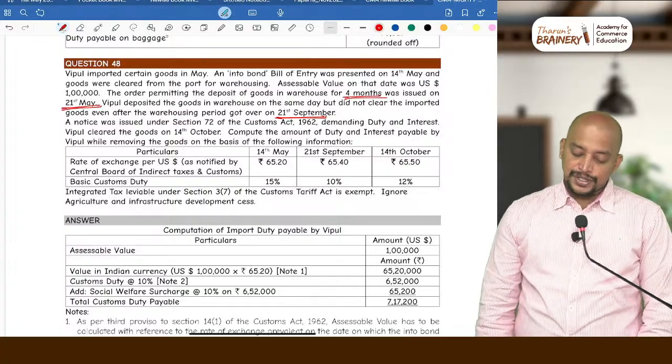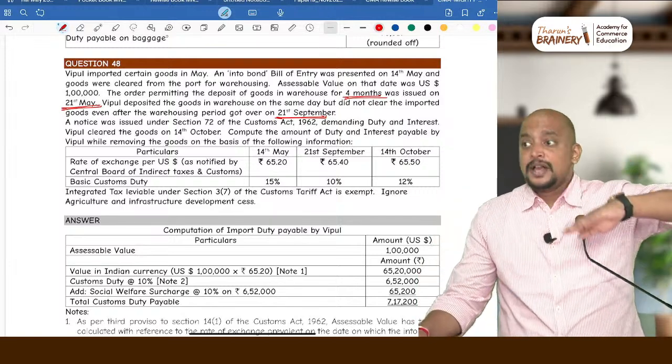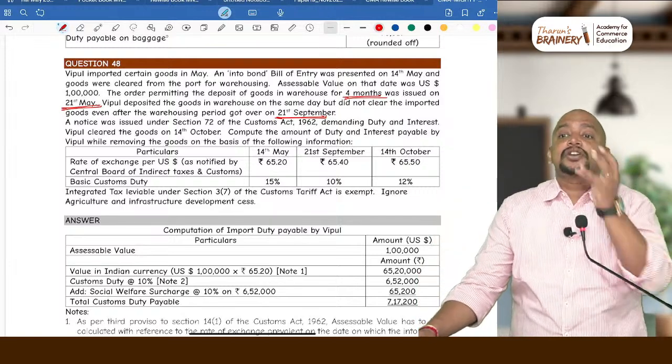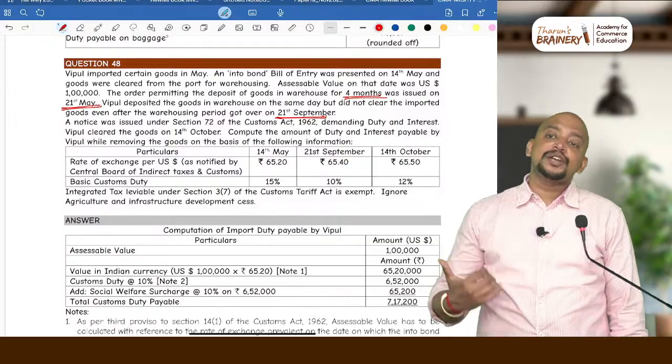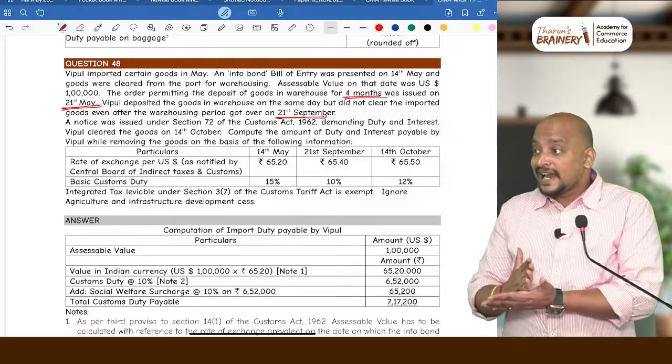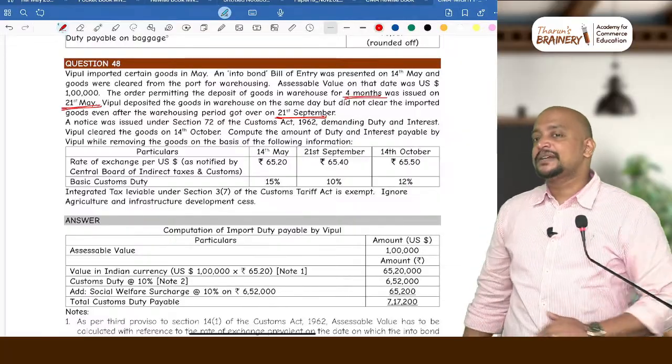Vipul cleared the goods on 14th October. Even though the goods are actually cleared on 14th October, for the purpose of computation of customs duty the goods are deemed to be cleared on the date of expiry of the warehousing period, that is 21st September itself.